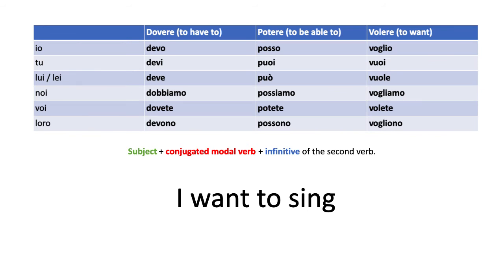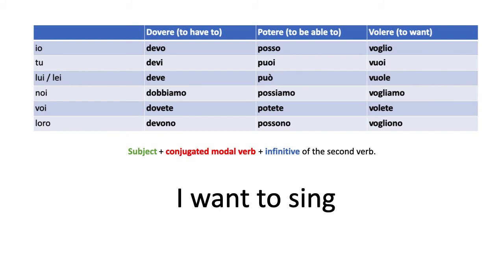I want to sing. Well, first you start with the subject, right? Come si dice I? How do you say I? Io, right? So that's our first word, io. And then want. You want to pick out of these three verbs the one that means to want. So it's volere, right? But you have to use the io form of volere. So look at the table and find the io form of volere. It's the first one, right? Because we always start with io. So it's io voglio. Good. Very good so far. Io voglio.